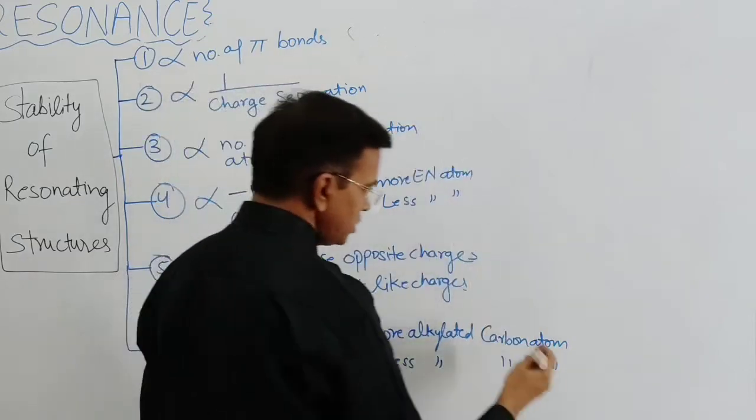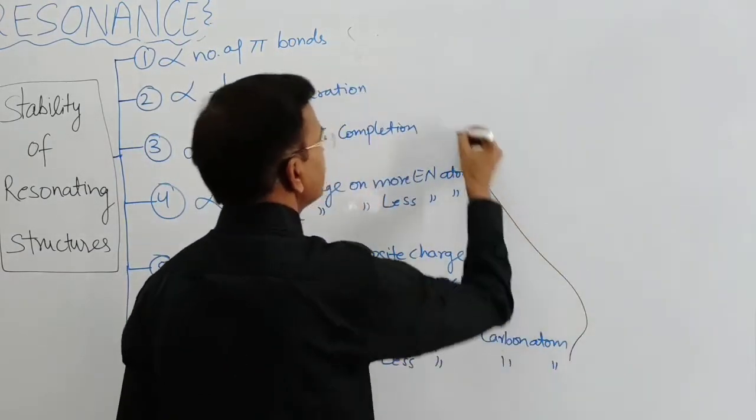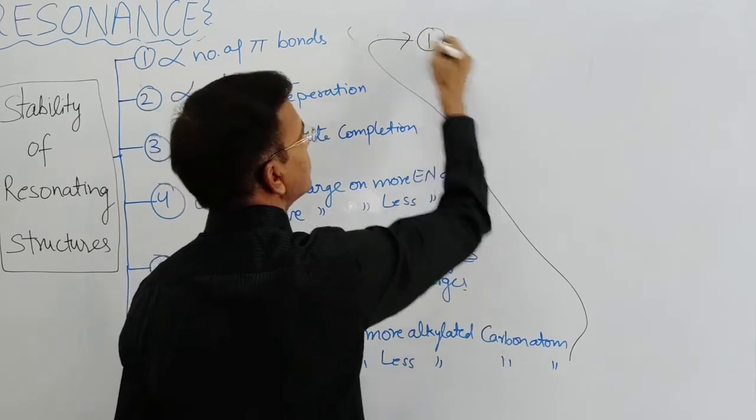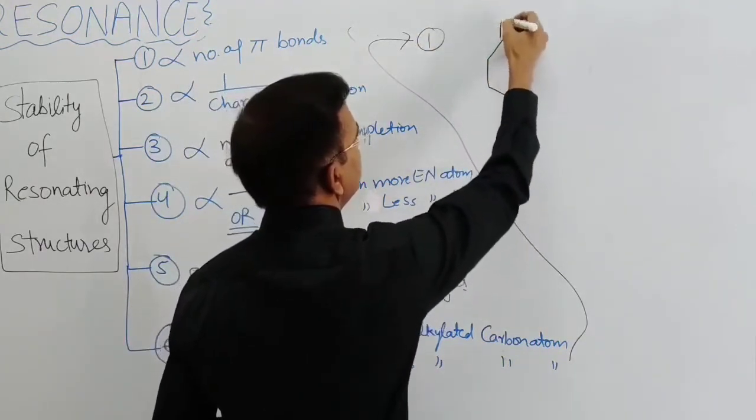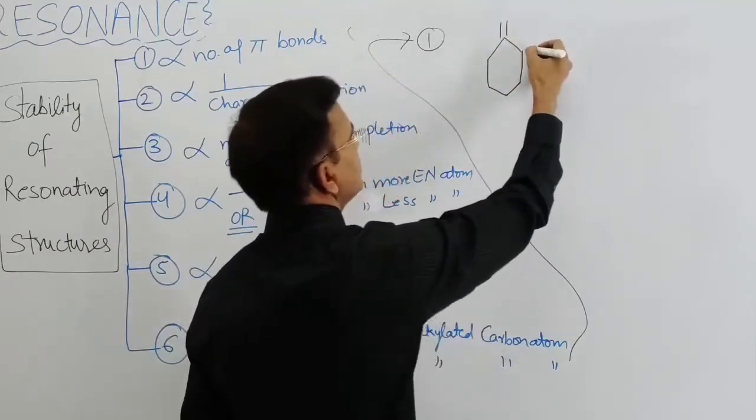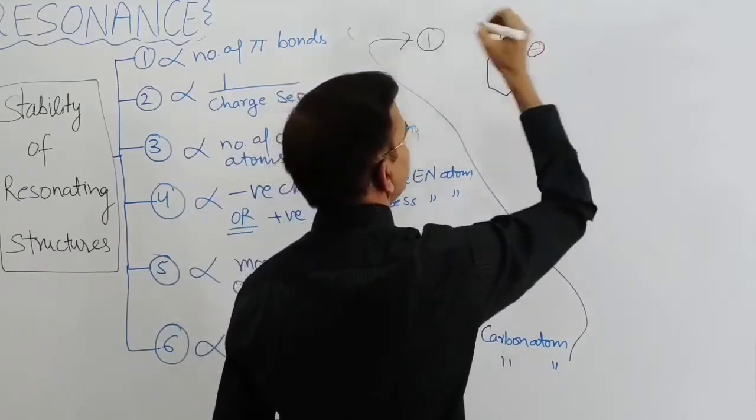The first question on the basis of this 6 type is, let's take this positive charge.